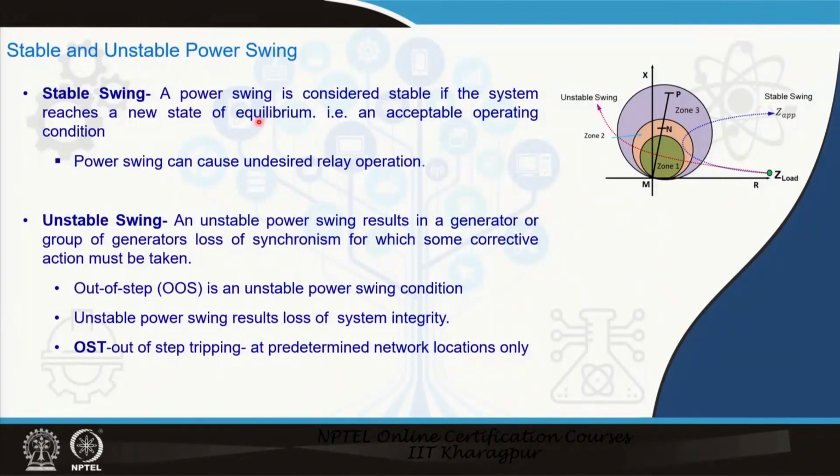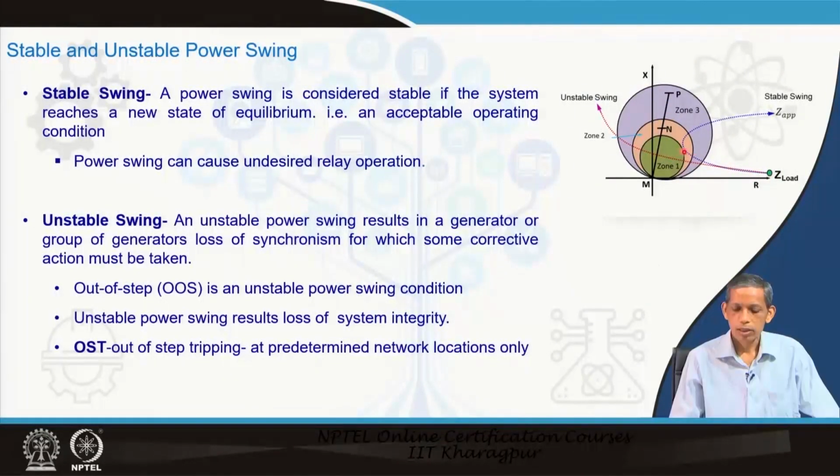But as you know, in this impedance plane, this may lead to unwanted tripping as mentioned, because the trajectory may enter into the different zones. Unstable swing, on the other hand, results in generator or group of generators losing synchronism. They may fall apart. So, corrective actions must be taken, otherwise the system may collapse.